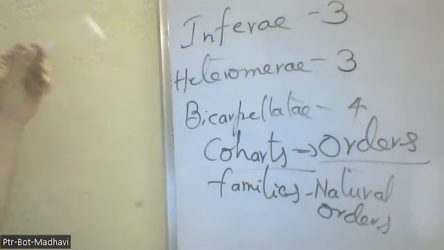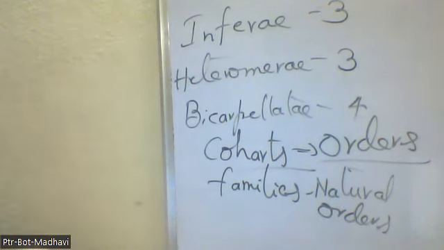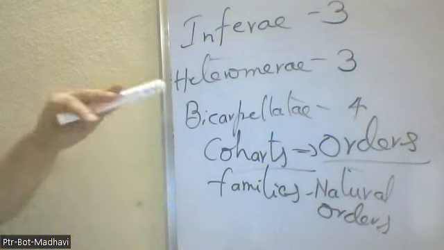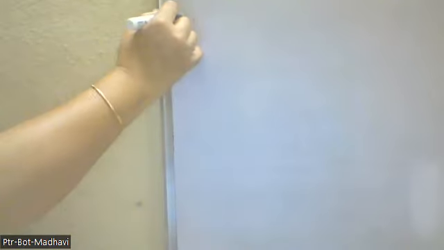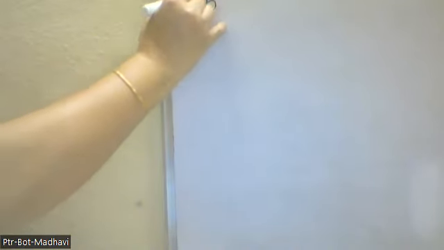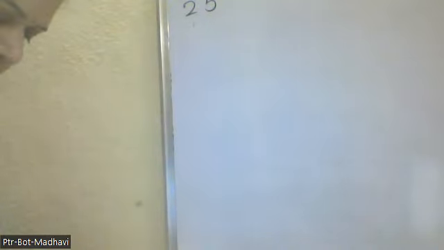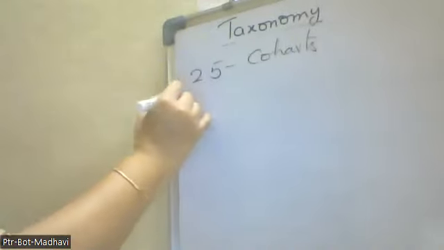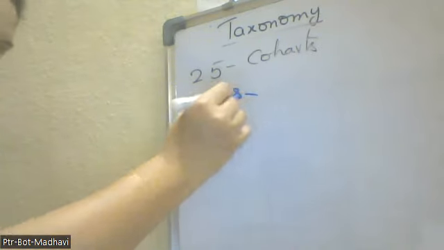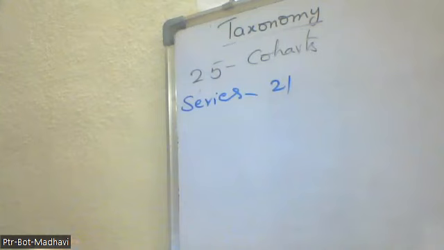And in total, how many cohorts have they given? Bentham and Hooker made a total of 25 cohorts. Write this down anywhere: how many cohorts and how many classes. The number of cohorts is 25. Next, the number of series. How many series have they given? 21 series.